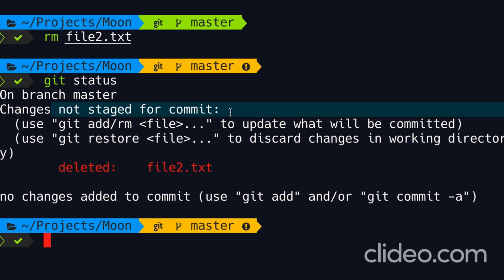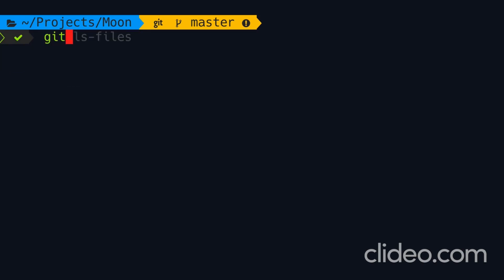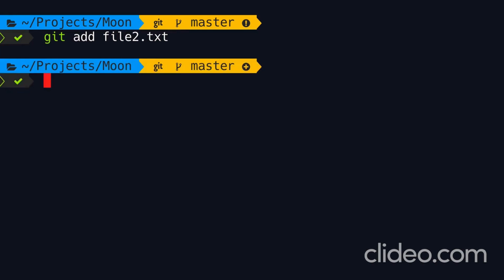So we remove file2 from our working directory, but it still exists in the staging area. Let me prove it to you. So we type git ls-files. These are the files in our staging area. So file2 is still here, even though we removed it from our working directory. So as I told you before, every time we make changes, we have to stage those changes using the add command. So here we type git add file2.txt to stage this change or this deletion more accurately.